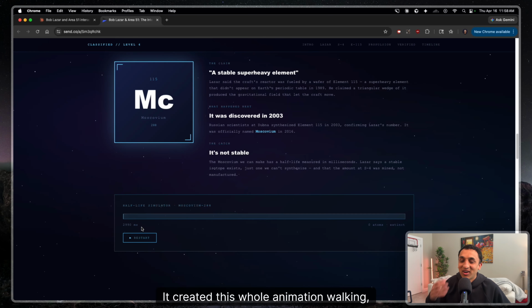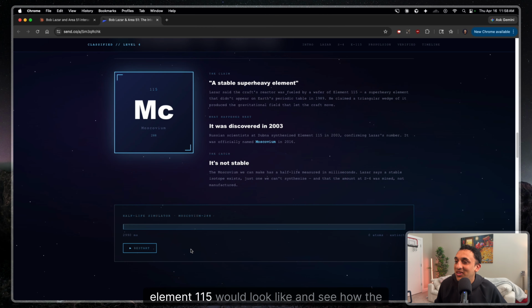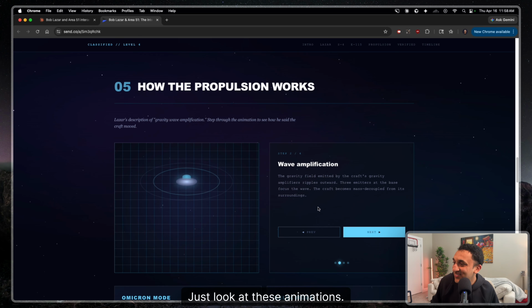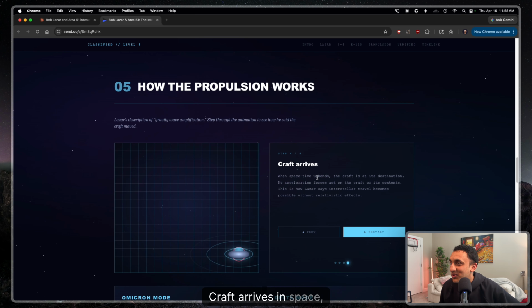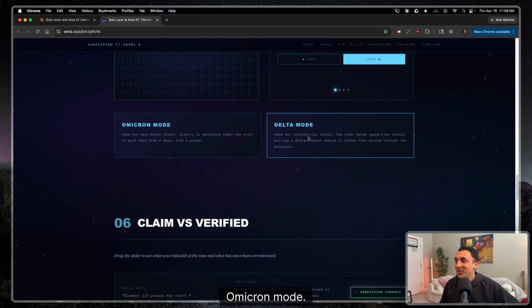It created this whole animation walking you through what element 115 would look like, and see how the propulsion reactor activates. There's a wave amplification. This is so crazy. Just look at these animations. Next, and space-time bends. Yup, you want to go there. Craft arrives and space-time unbends. The craft destination. Start. That is so crazy. Oh, mode. Let's see what the timeline looks like.